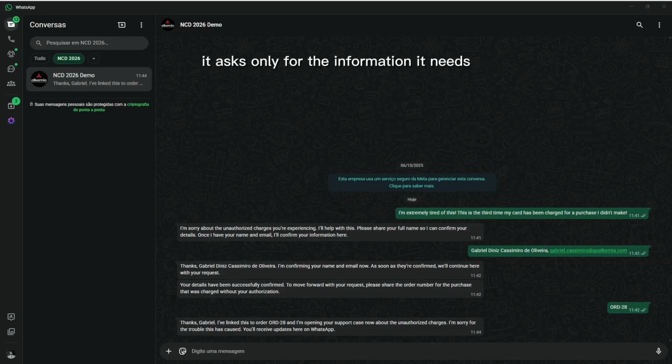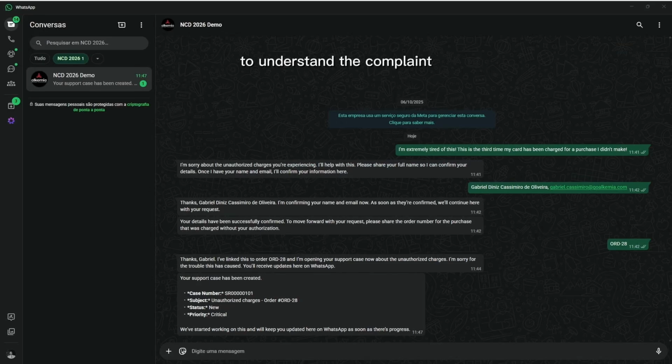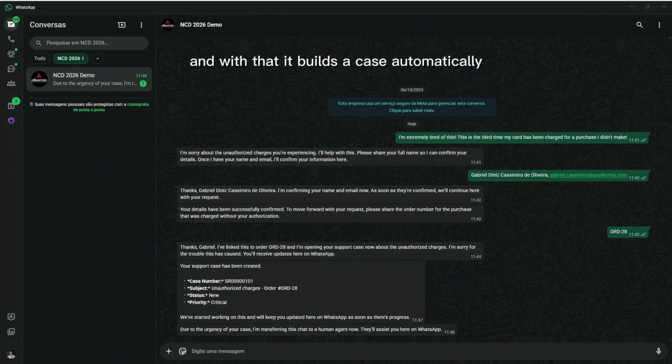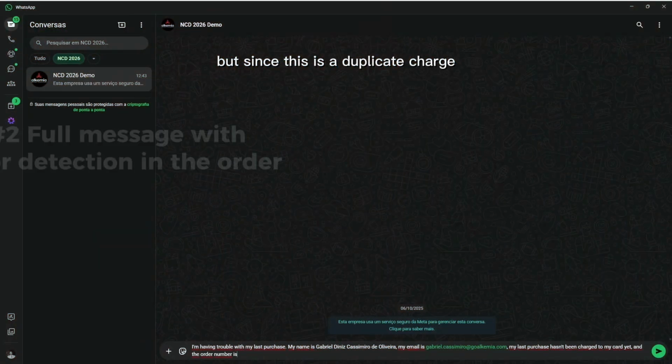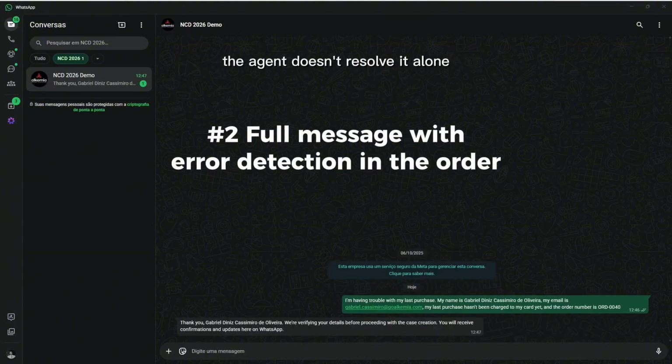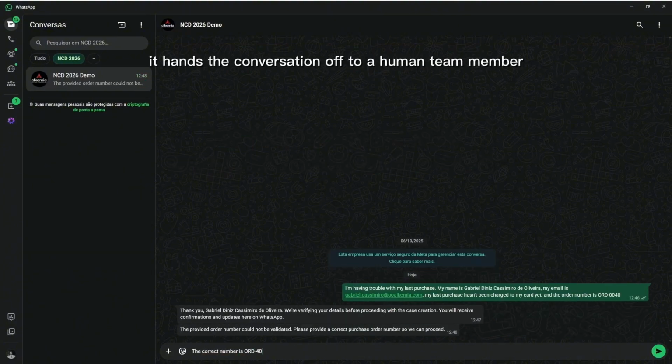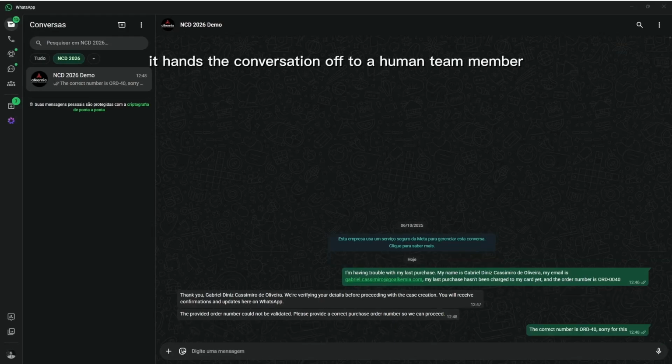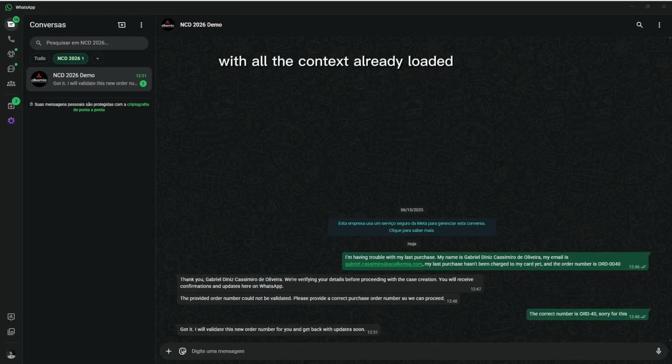conversation. It asks only for the information it needs to understand the complaint, and with that, it builds a case automatically. But since this is a duplicate charge, a money issue, and a high-sensitivity one, the agent doesn't resolve it alone. It hands the conversation off to a human team member with all the context already loaded.